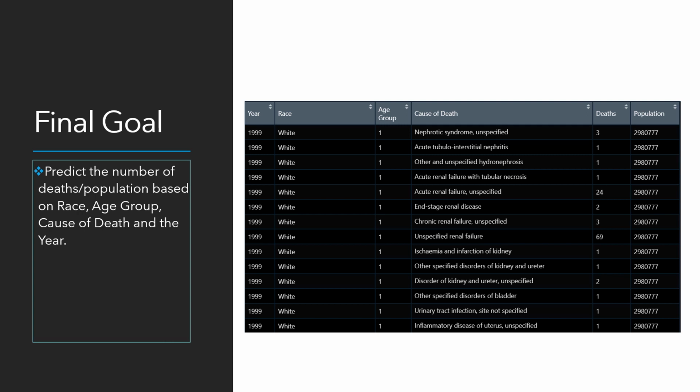As you can see, the dataset now has a population column which changes with race, age group, and year.